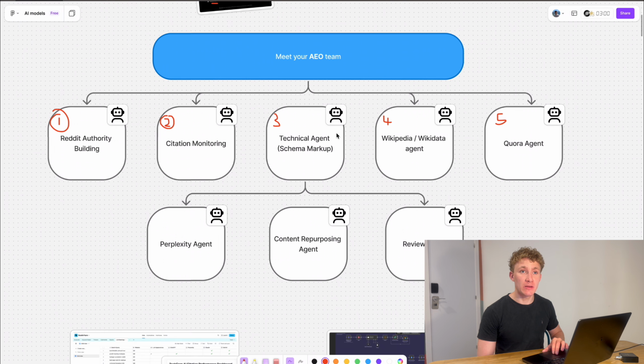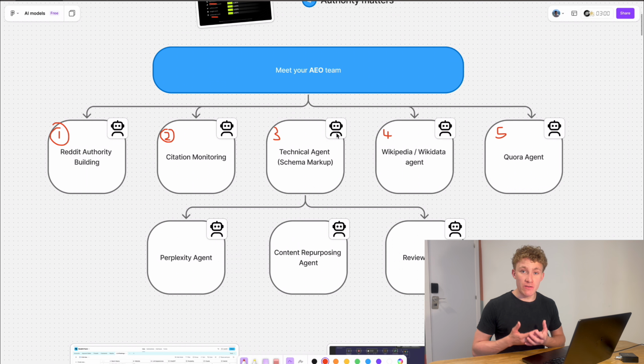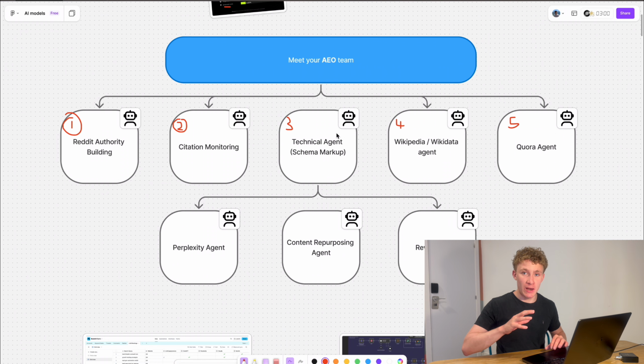Quora is also super important. I think it's going to become something that's even more important, similar to Reddit. I think we'll start seeing OpenAI and Gemini, Claude sign more agreements with Quora. But it's slightly easier to promote yourself through Quora, and a lot of the times answers are being pulled from Quora. So just like Reddit, we want to build a similar strategy and have a similar kind of implementation plan in place to get your brand mentioned on relevant Quora posts.